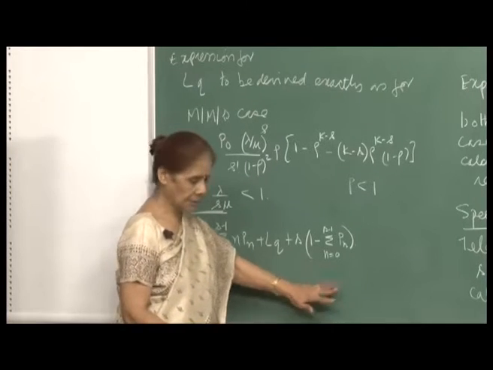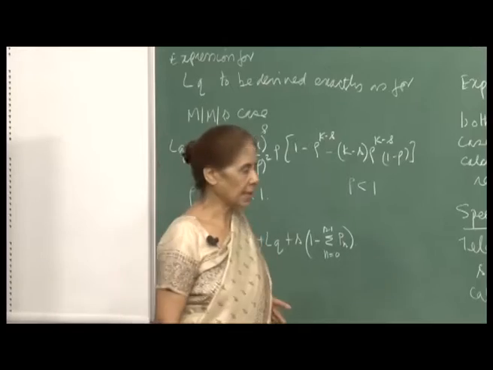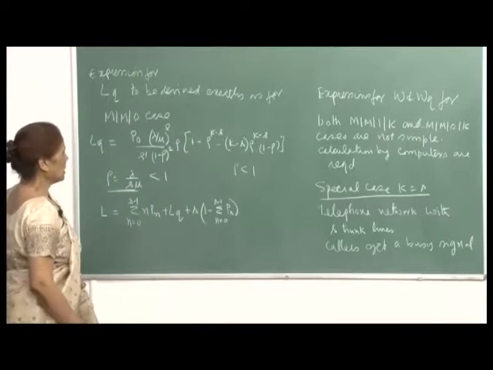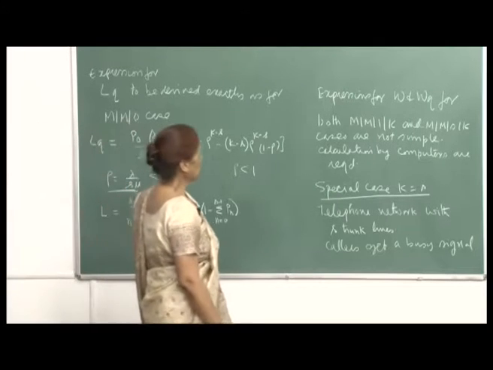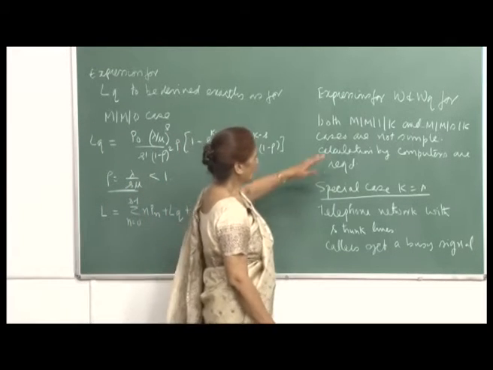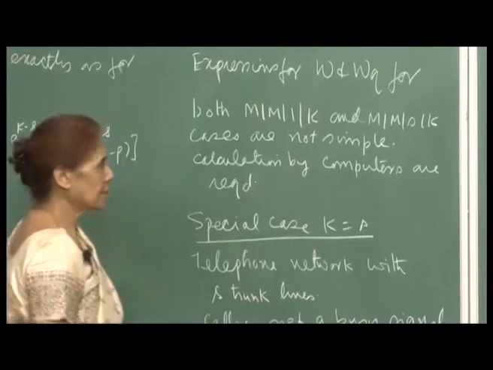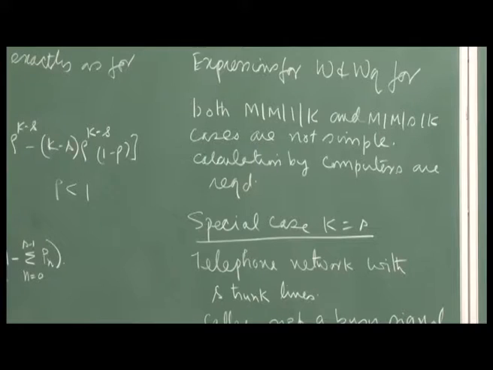We just write down the expressions. I am doing this for completeness' sake, so that if you want to derive them yourself, you can check that the answers are okay. Now, expressions for W and WQ for both M/M/1/K and M/M/S/K are not simple, so what we basically do is use computer calculations.